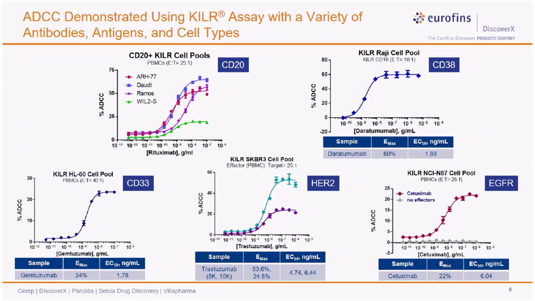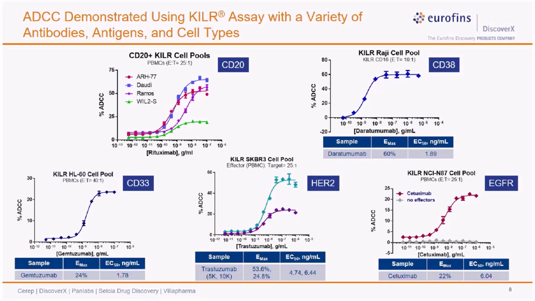Similarly, the following experiment shows robust datasets for other therapeutic antibodies against some key oncology targets such as CD38, CD33, HER2, and EGFR, and the assays were run with some of the clinically approved antibodies, daratumumab, trastuzumab, cetuximab, and others.